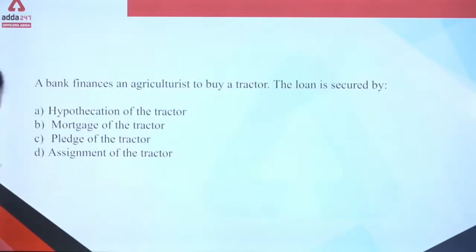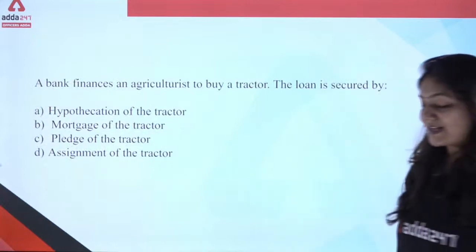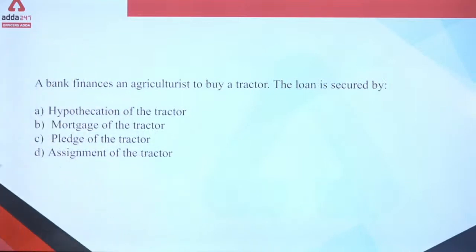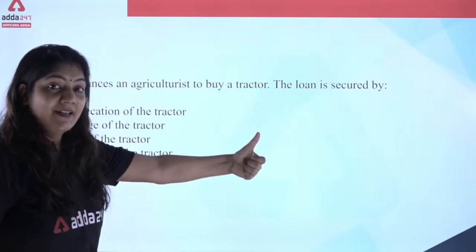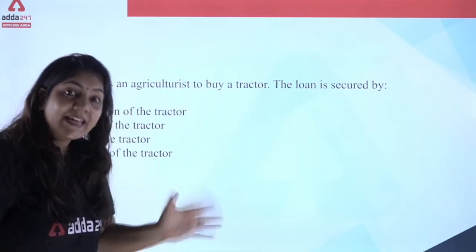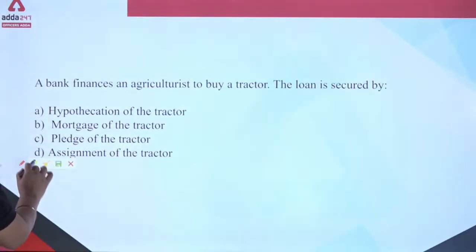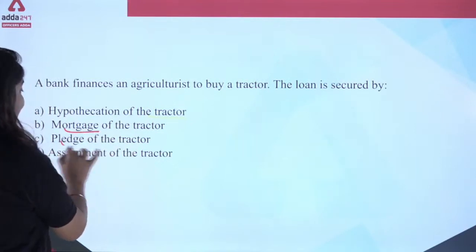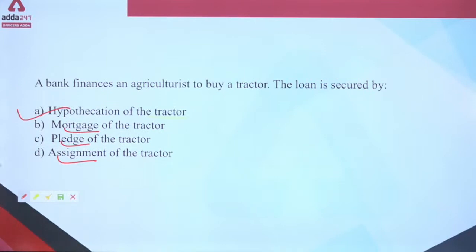Okay, now please do this question. This is very simple. If you understand the term hypothecation, you can easily do this question. The bank finances an agriculturist to buy a tractor. So a tractor belongs to the vehicle loan. The correct answer will be: hypothecation of tractor, mortgage, pledge, assignment? No. Hypothecation of the tractor. This is the correct answer.